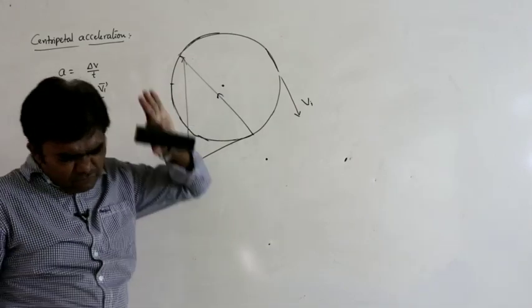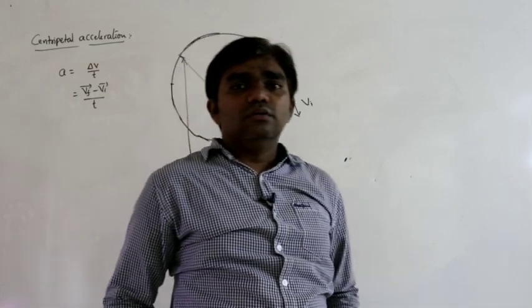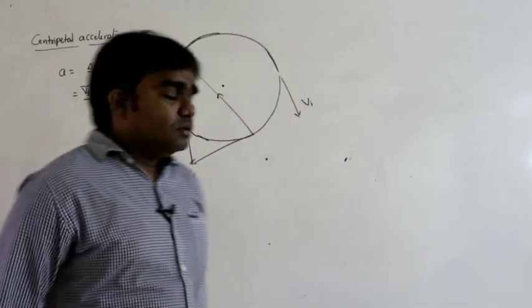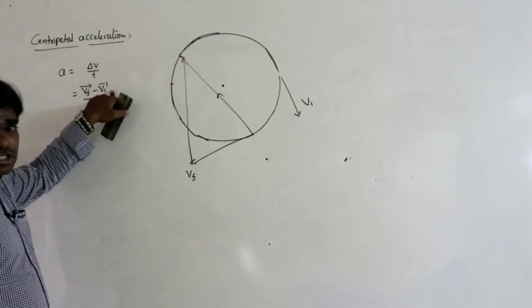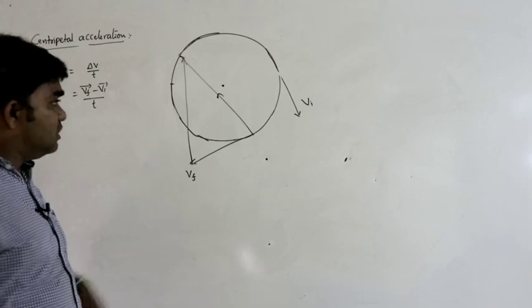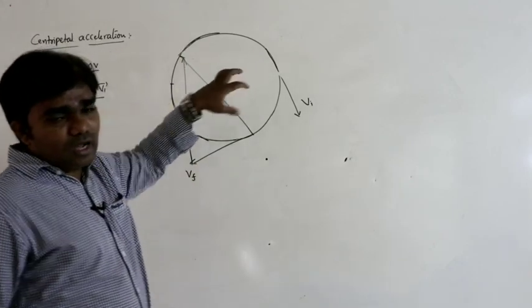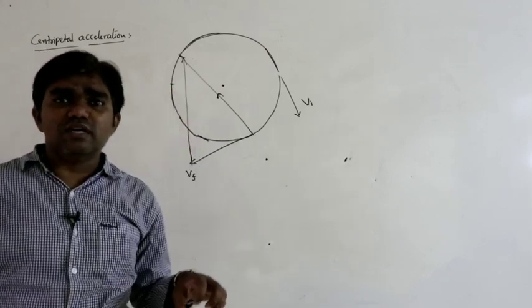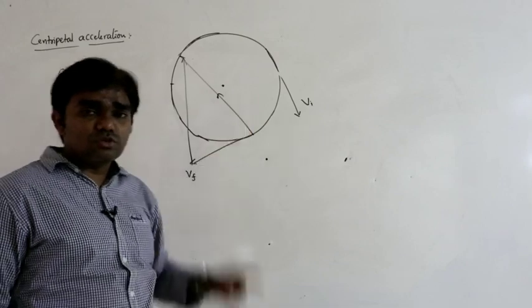So at each and every situation, the direction of acceleration is nothing but the direction of change in velocity. If we consider any point in its circular path, always the direction of change in velocity is towards the center.